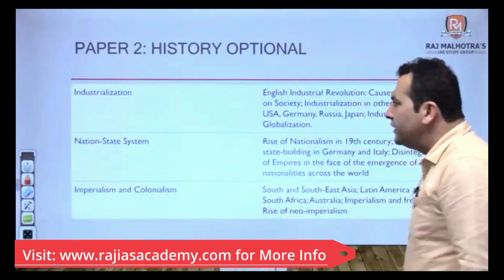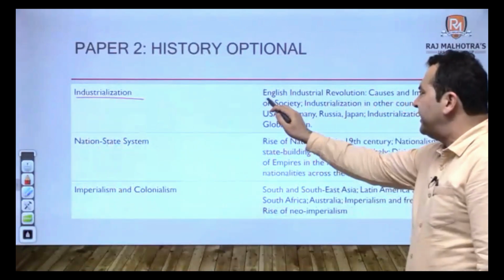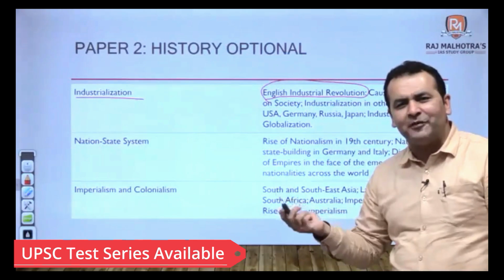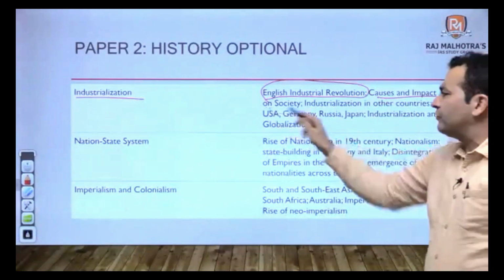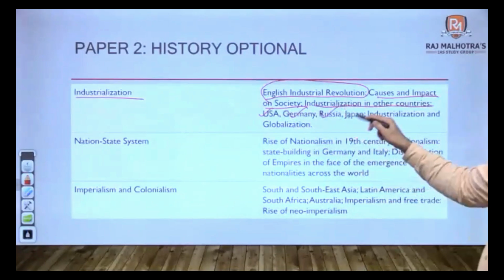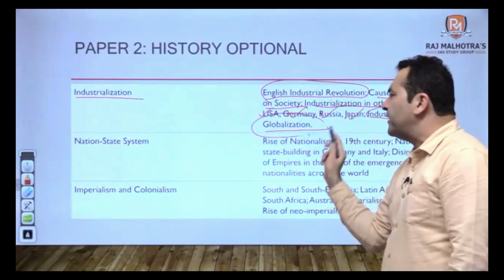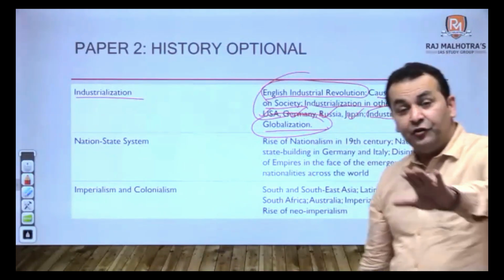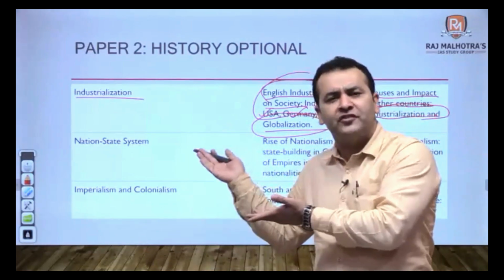Now let's move on. Industrialization or industrial revolution. Now look at this. English industrial revolution. Obviously you have to do it. There is no escape now, yet you escape it in your GS even. Then causes and impact on society. You have to do it. Industrialization in other countries, USA, Germany, Russia, Japan, and industrialization and globalization. This last topic is only for your optional. The rest are all covered in your GS, and you have to be true to yourself that yes, you have already covered all this in your GS.